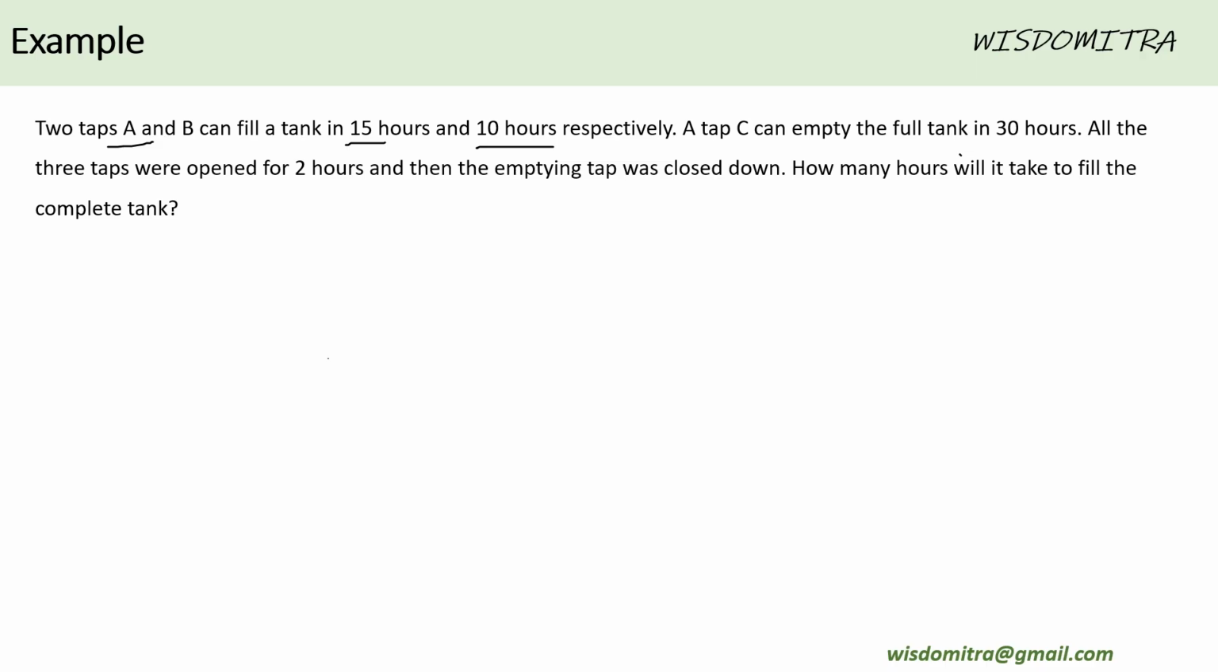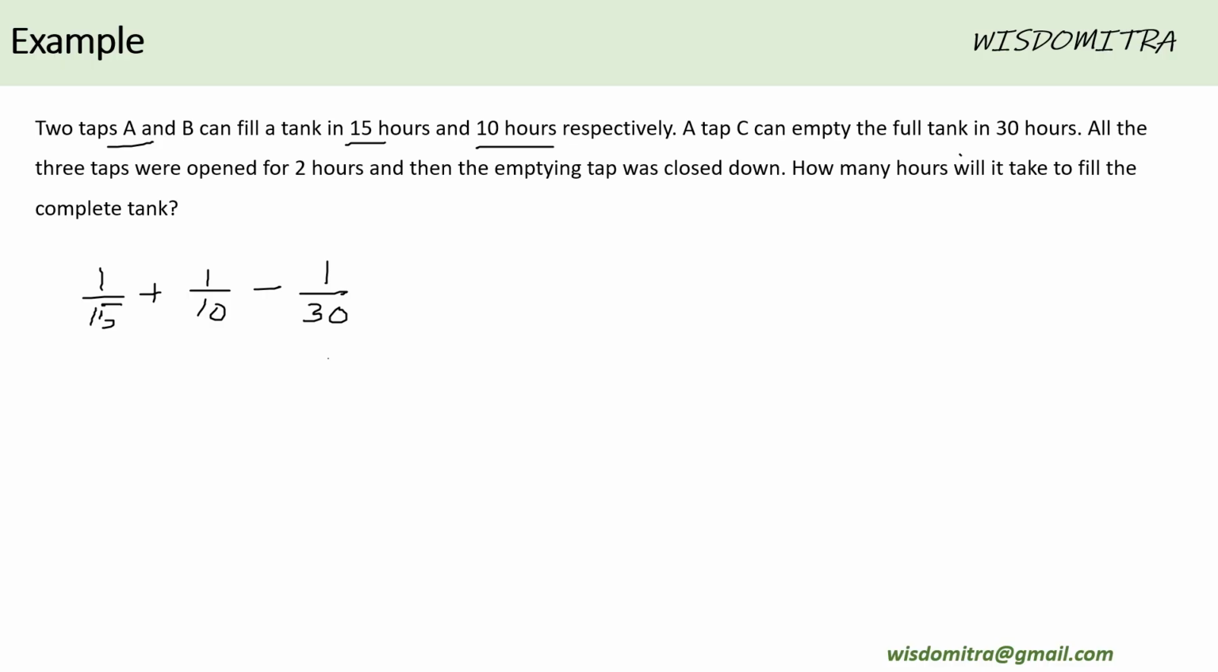So efficiency of A is 1/15th. So 1/15th of the tank is getting filled every hour by it. Efficiency of B is 1/10th, right? And then tap C empties it, so it is negative efficiency. That is 1/30th of the tank is getting emptied every hour by it.